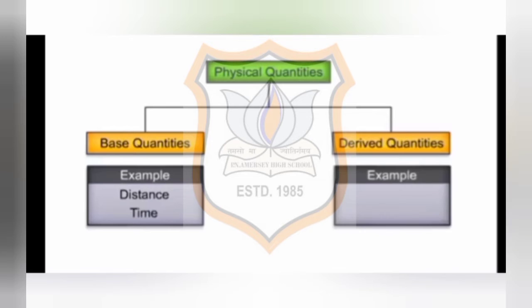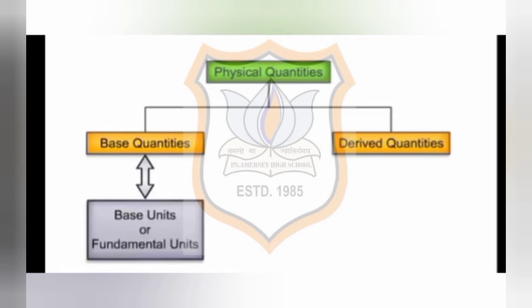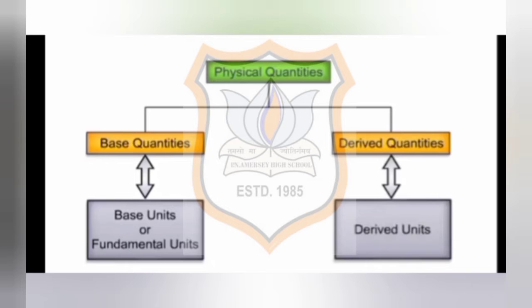Secondly, the other quantities are derived quantities, which are derived from the base quantities. For example, area. We need length into breadth, that is, two quantities are needed for its description. Second, speed. It requires distance upon time. So we can define derived quantities as those quantities which are derived from other quantities. Now, the units of the base quantities are called base units or fundamental units, and the units of the derived quantities are called derived units.